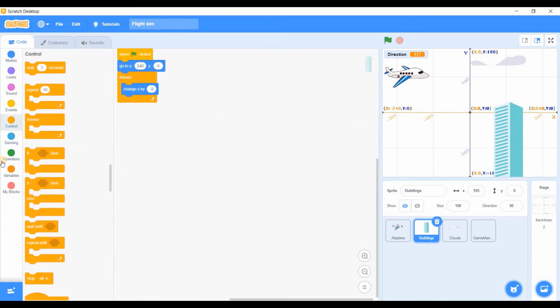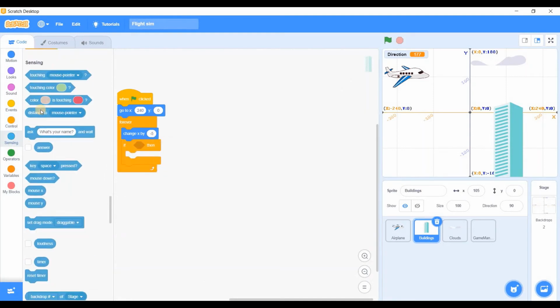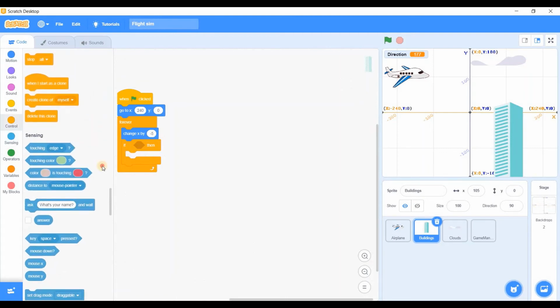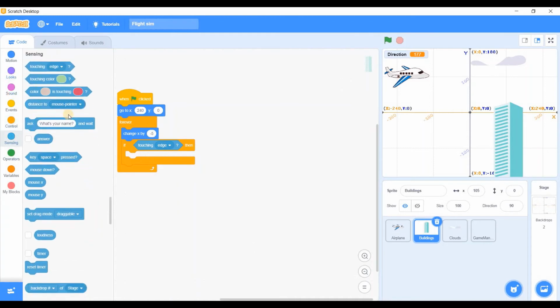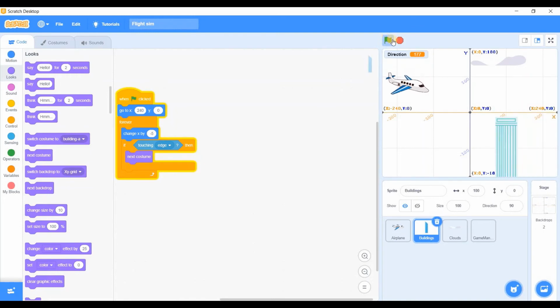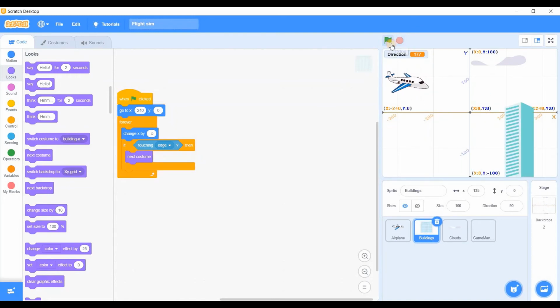Now we will use an if statement. If touching edge, then next costume. That's weird. That's definitely weird.